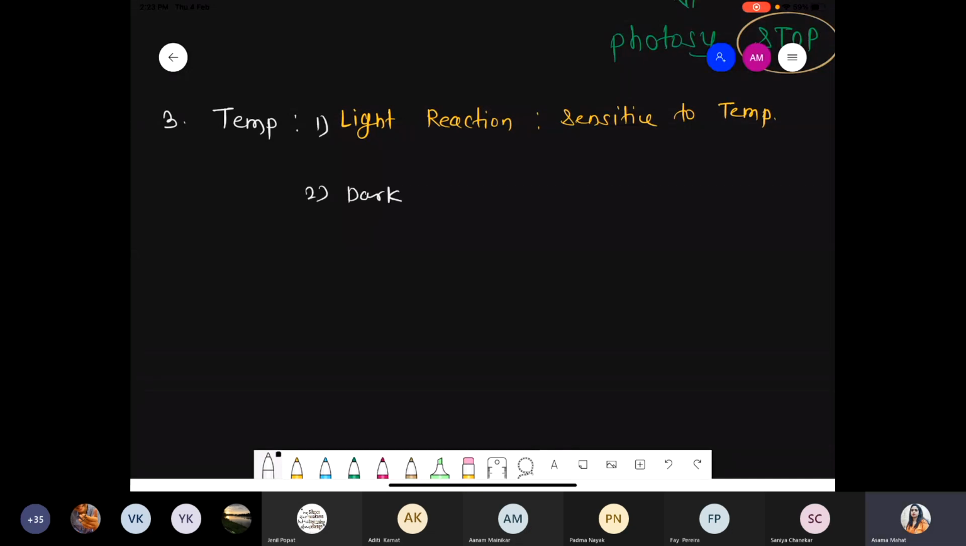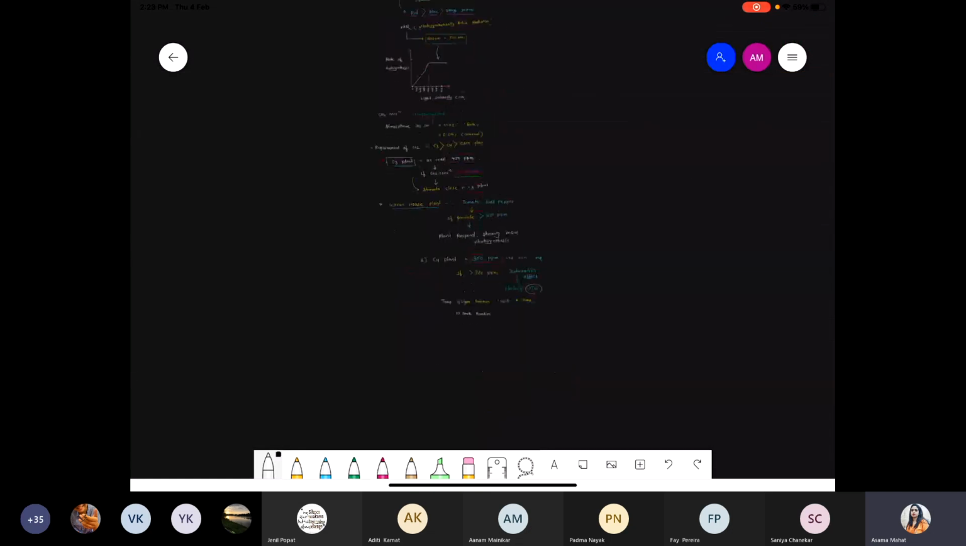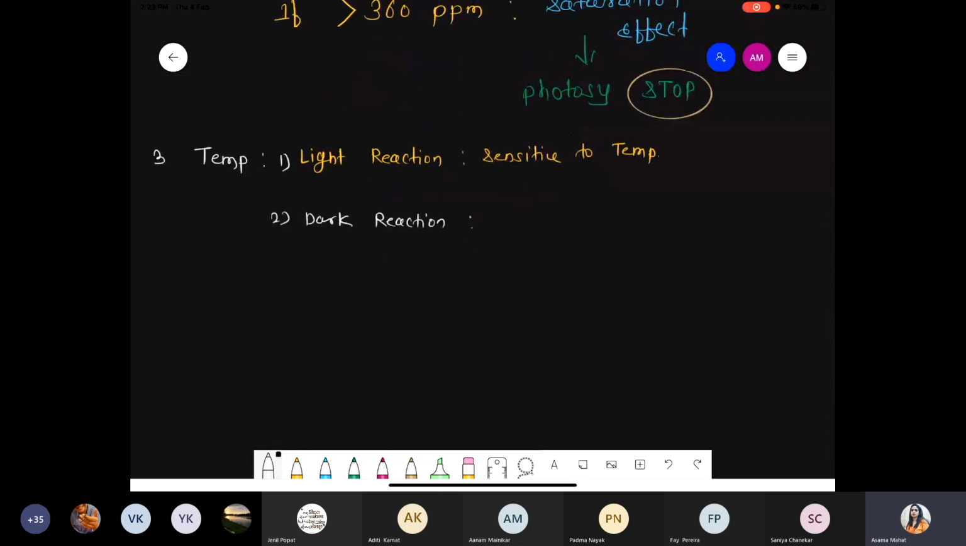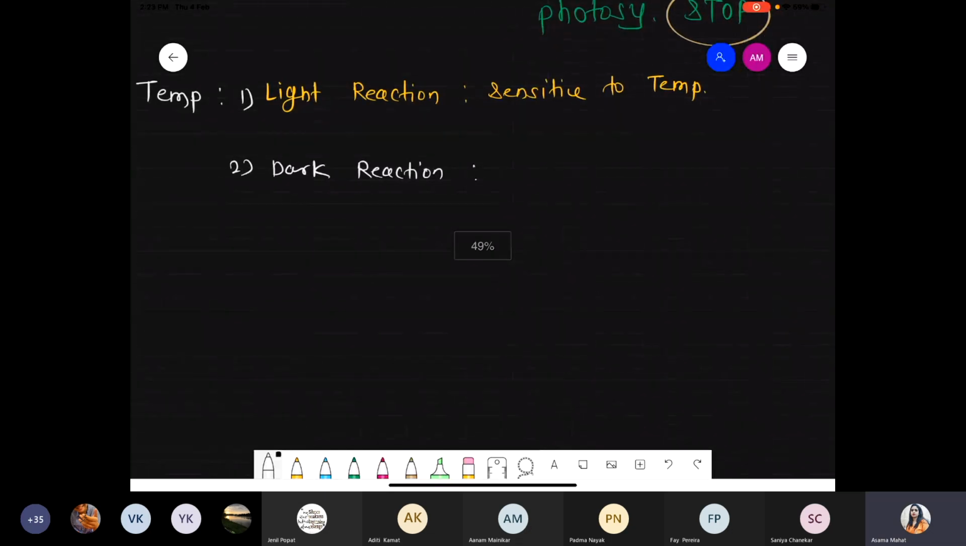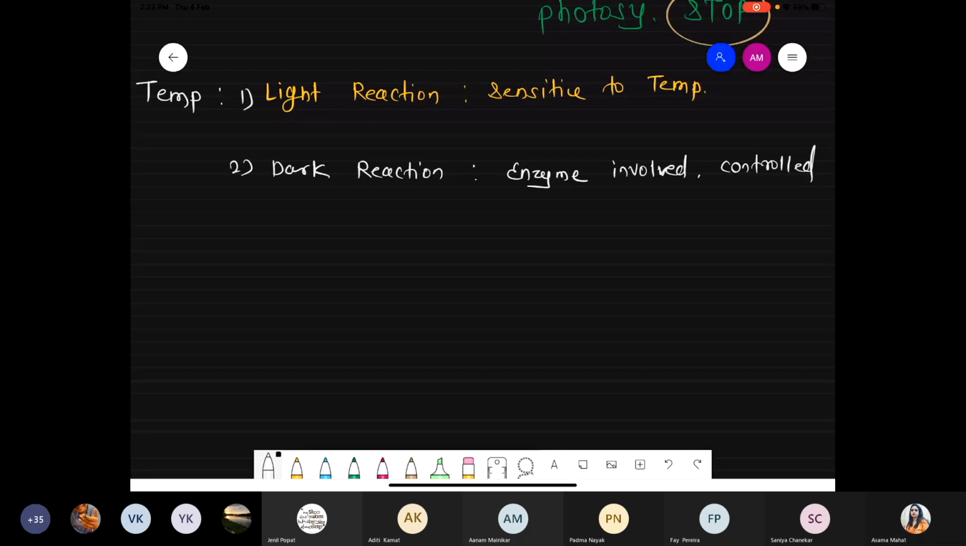Dark reaction means the C3 cycle, C4 cycle, right? The carbon fixation cycle. So in the dark reaction, whatever enzymes are required, all those enzymes are controlled by temperature. So obviously temperature is, not a major factor actually, but an important factor in the photosynthesis system.